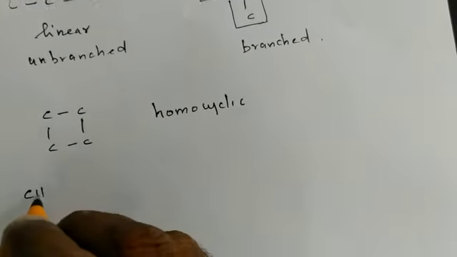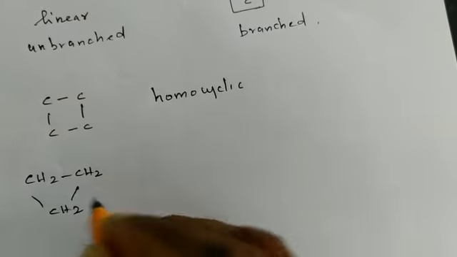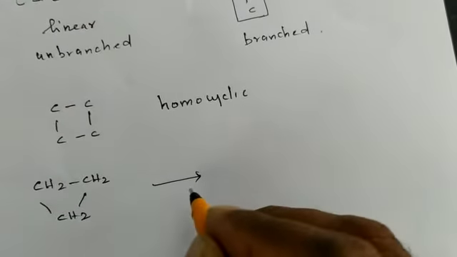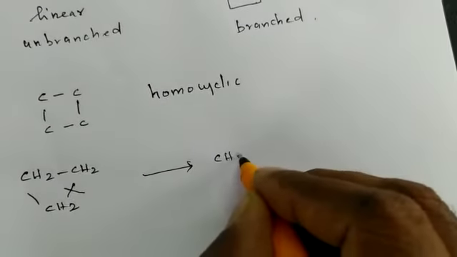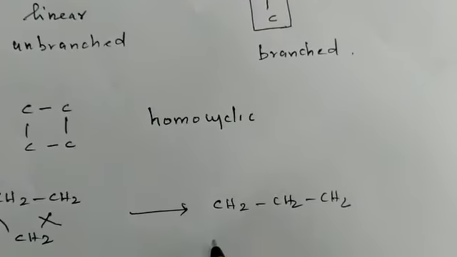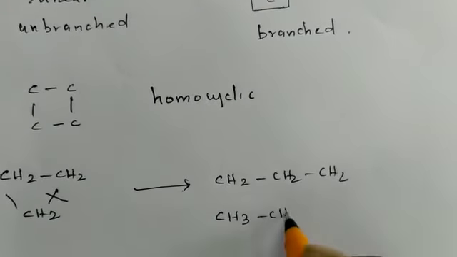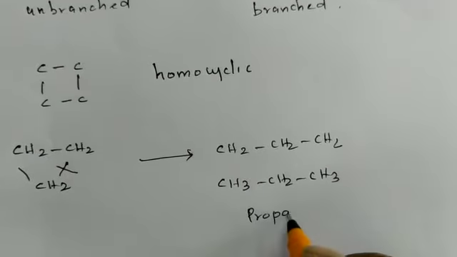Let us consider this compound. It is a cyclic compound, but when it undergoes reaction, first the bond cleaves here. The product will be CH2, CH2, CH2. It is similar to CH3, CH2 and CH3. This is nothing but propane.